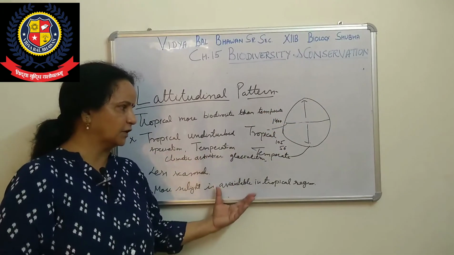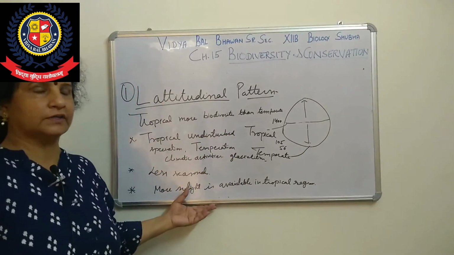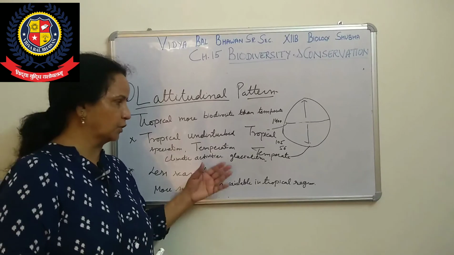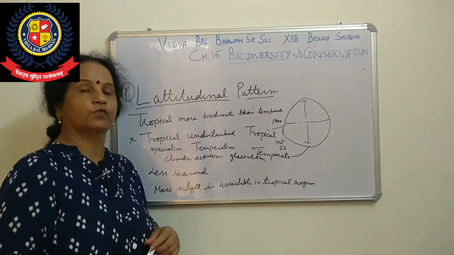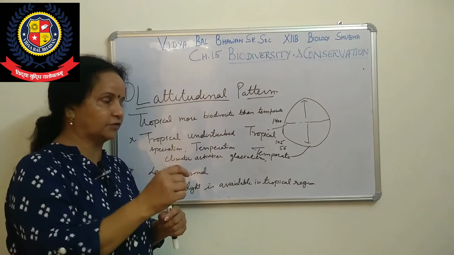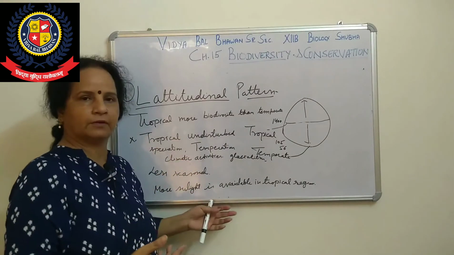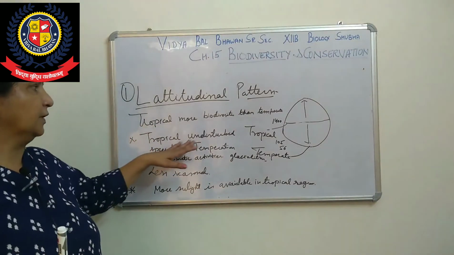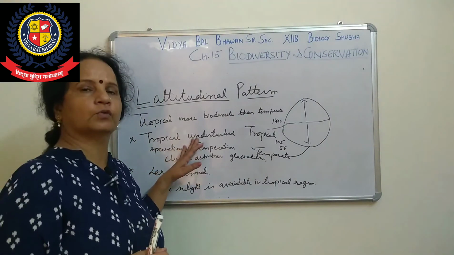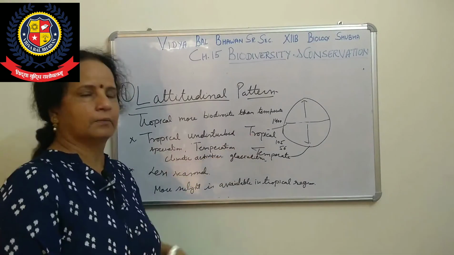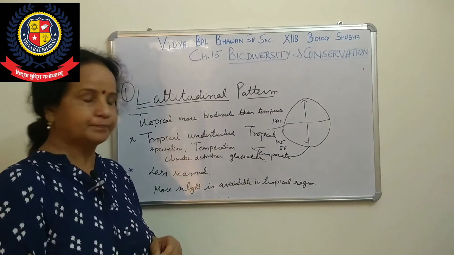So these are the three reasons, and why I am telling you is because this is a board question two or three times. In the CBSE board exam, the question will be asked in a different way, the question language is different, but the answer will be the same. Three reasons are there. The first is that the tropical region is undisturbed, meaning a lot of climatic activities do not occur, as in the temperate region where more climatic activities are there.